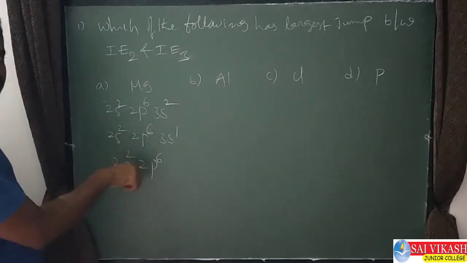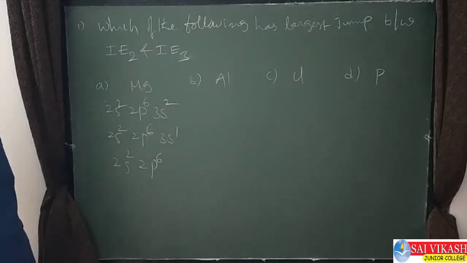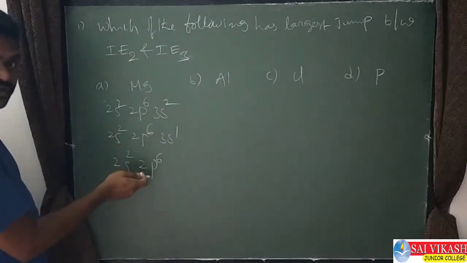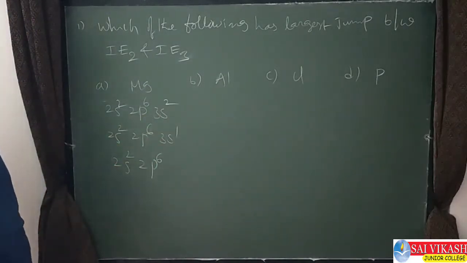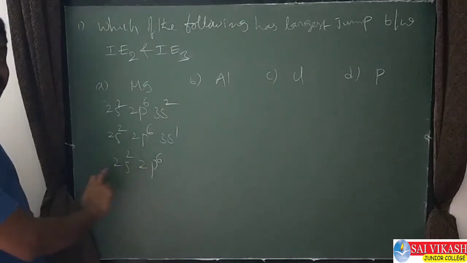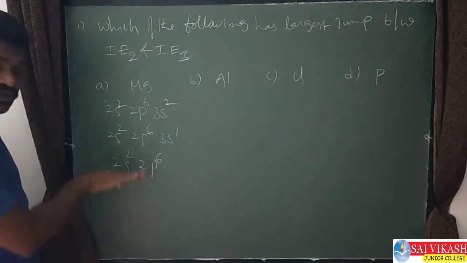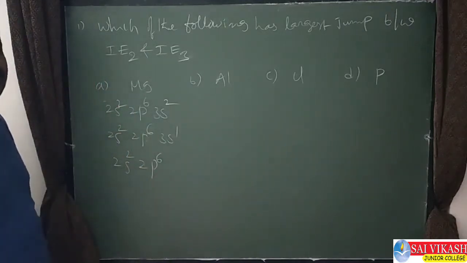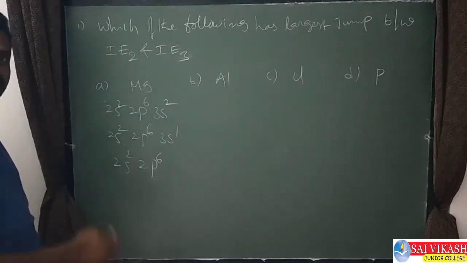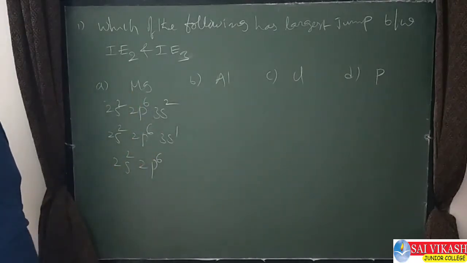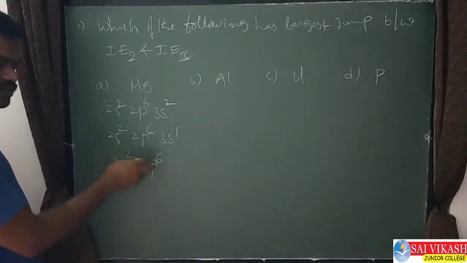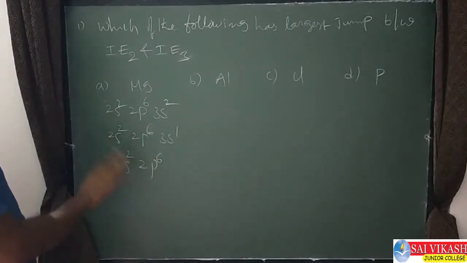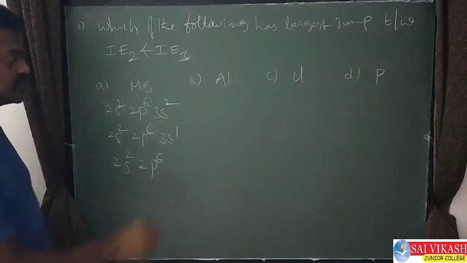But from this, if you want to remove the third electron, it is difficult. Why? After removing these two electrons, we got the stable configuration, that is 2s2, 2p6, with 8 electrons. This is stable, so removing the third electron is difficult in this case. That's why if you want to remove the third electron, much energy we need to supply. Then only from second to third, a huge difference comes between the energies. I am expecting this. Let us go for the other options also.